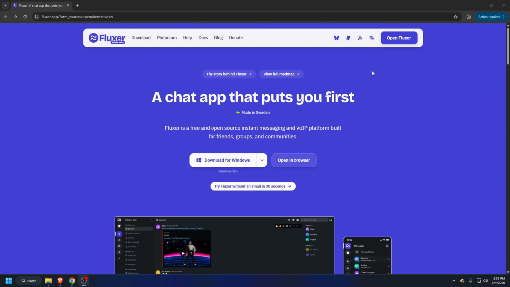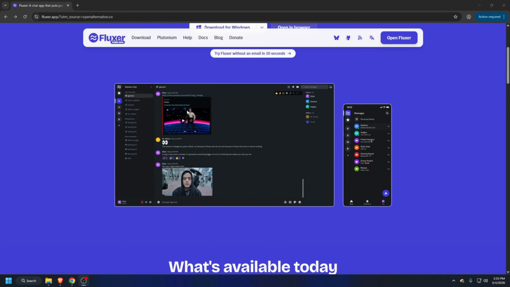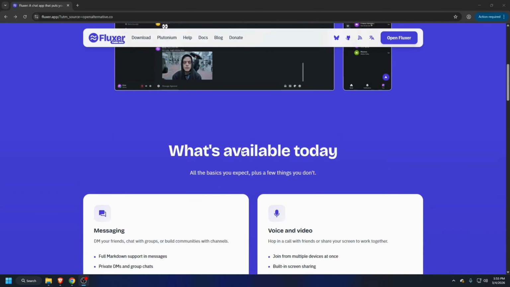Another great alternative is Fluxer. Fluxer is an open source instant messaging app that is made in Sweden. You know, when Sweden is mentioned, you know their quality is top tier. And this statement alone would make me switch to use this application. And as you can see on their screenshot on their demo page, it feels like it is a Discord copy.